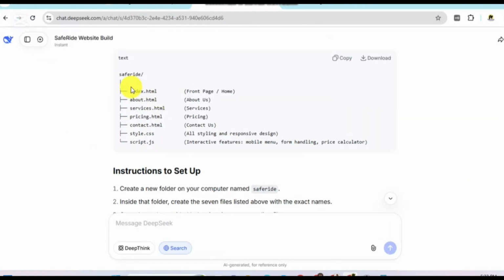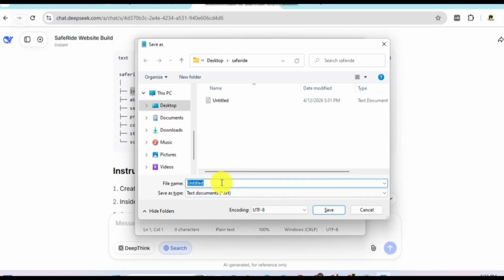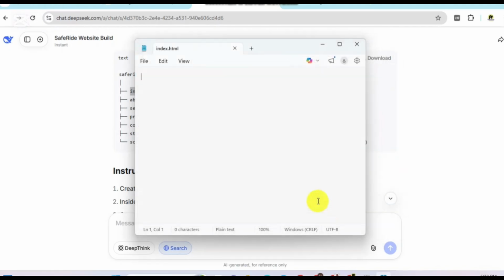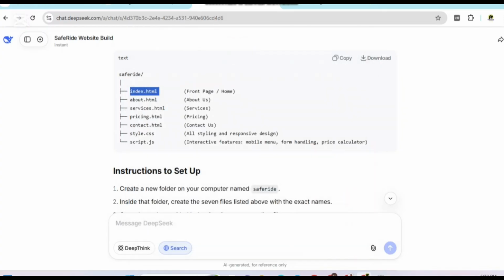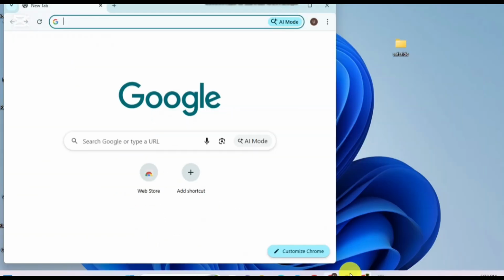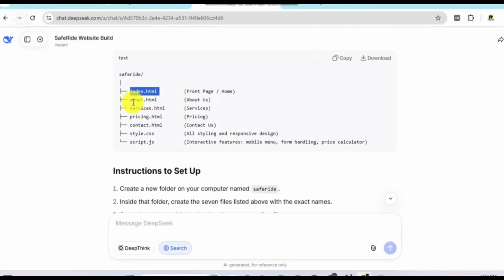What are we creating first? Index.html. That is what you'll be naming this file. Click Ctrl S to save this file. Save it where? Save-write, inside the folder. The first file we created is index.html. We say save, then we close. The next file, up to how many files? Up to 6.